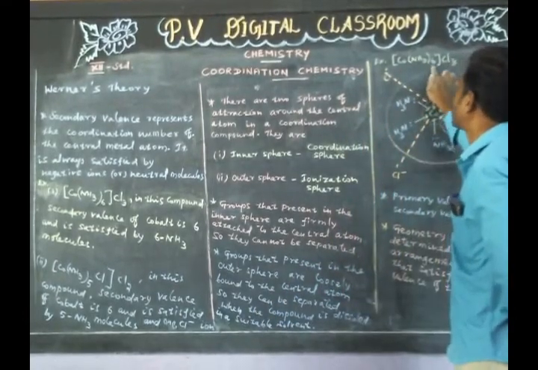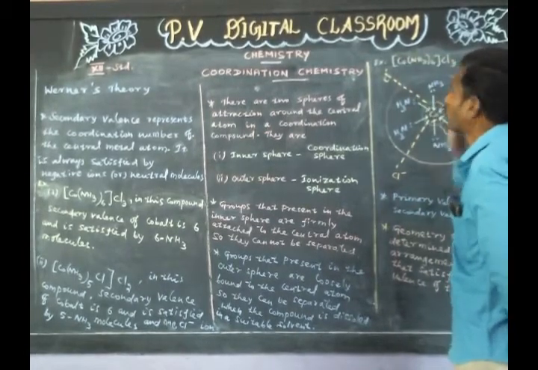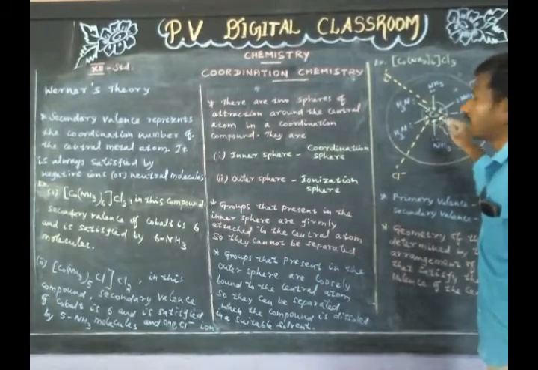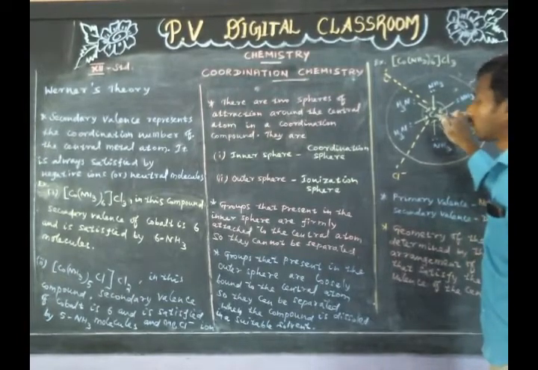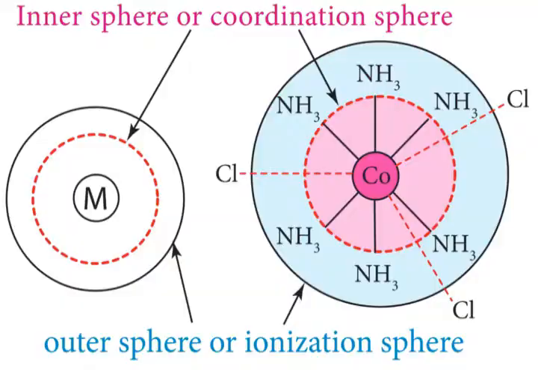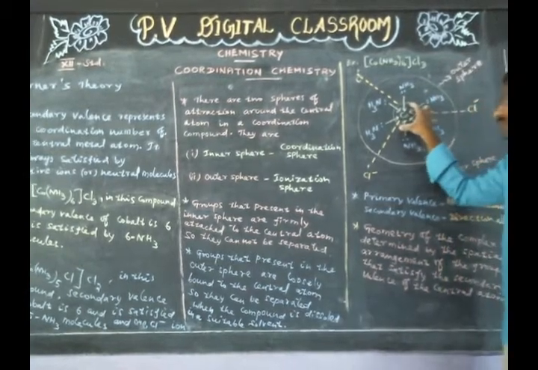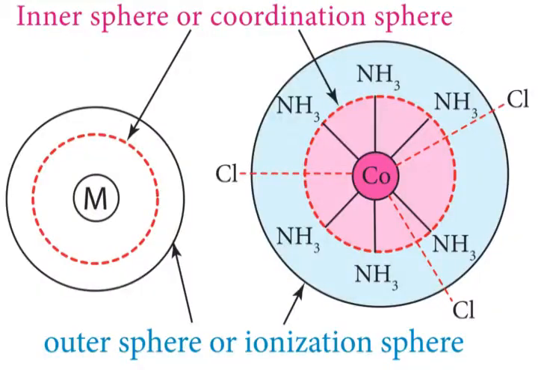Example, hexaamminecobalt(III) chloride. Here, around this cobalt, 6 ammonia molecules are present in the inner sphere and 3 Cl- ions are present in outer sphere.